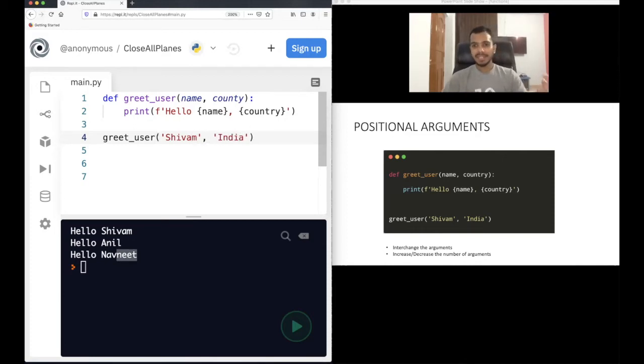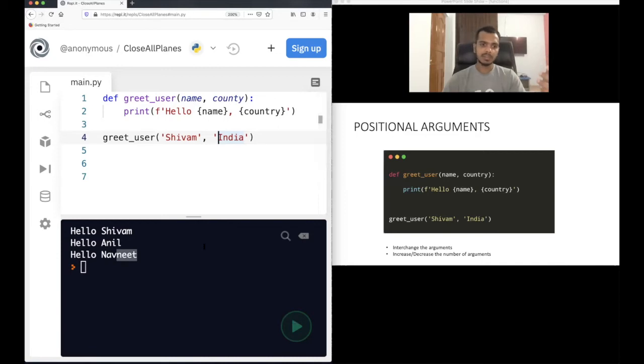So what is actually happening in this case? I told you, you can provide multiple, so these two are called parameters, name and country. And whatever I am providing here, Shivam and India, these are arguments. So you provide arguments whenever you are calling a function. When you are defining a function, you use parameters like name and country.